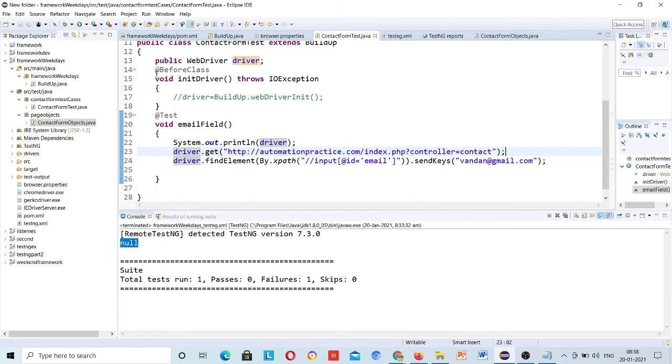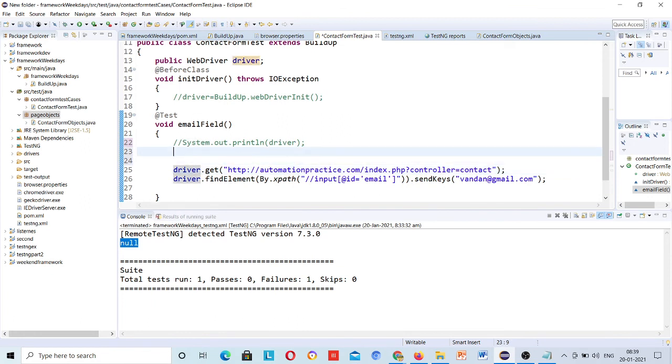Currently this is inside a different package, so it will not be accessible, so in that case you have to declare that public. Okay, all these things which I am telling here, if any doubt comes for this page object model, just watch that video again and then you will understand. Okay, so now no need to write this method, the System.out, we have debugged that.